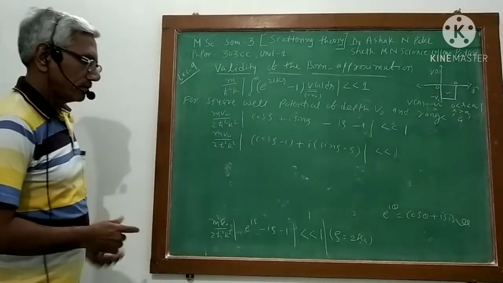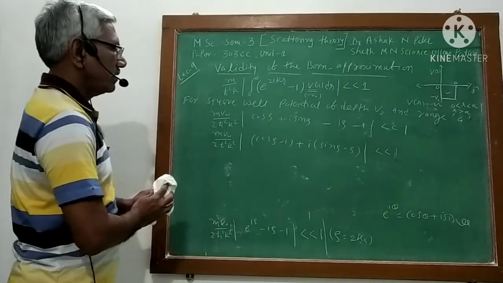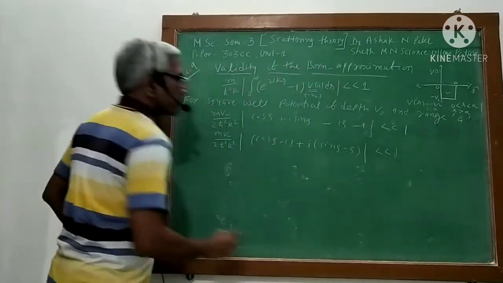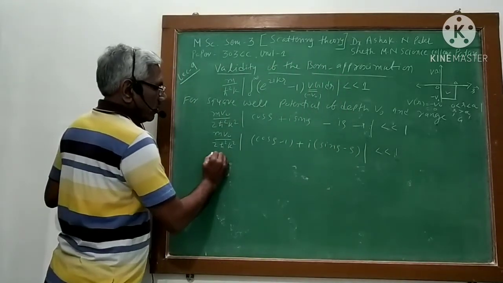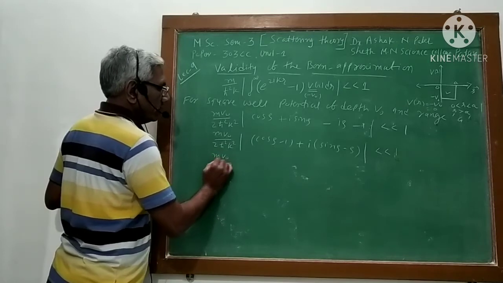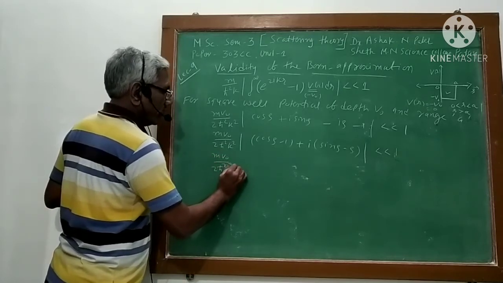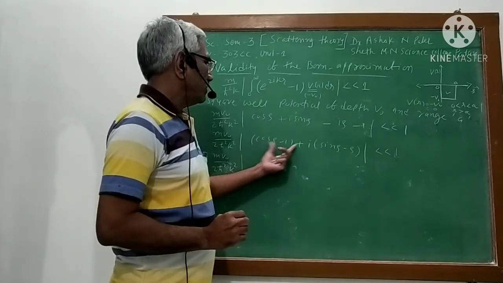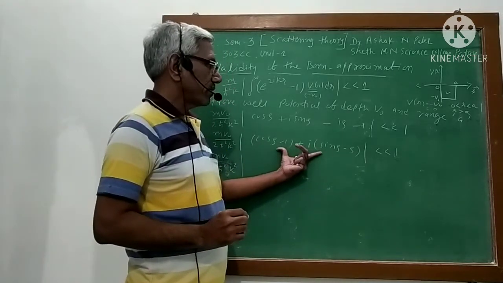Isn't it? Now again I simplify this, 2 h cross square k square. This plus something, this is a complex term.